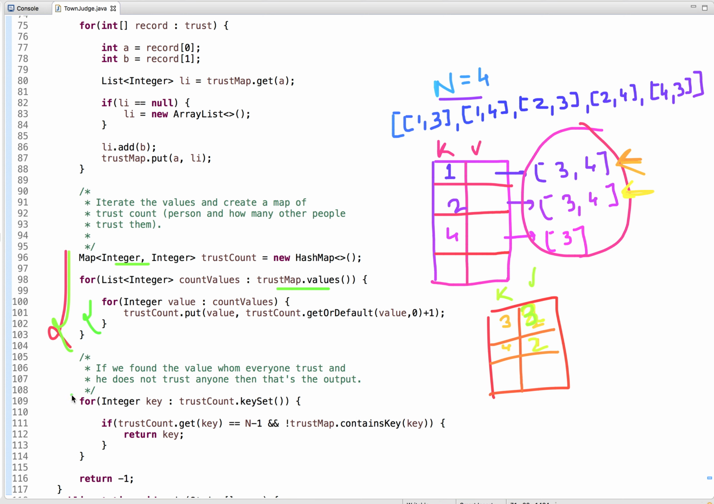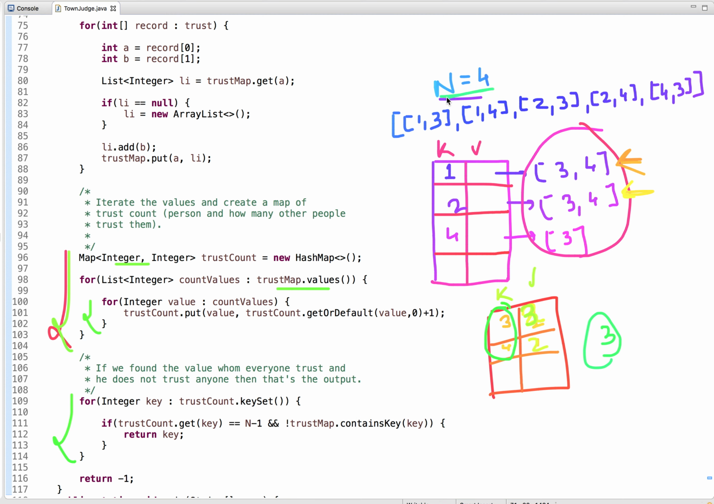Then the final step is to take this key, so let's say I take this 3, and check the value. To be the town judge, what are the 2 conditions? Everyone trusts this person and this person should not trust anyone.